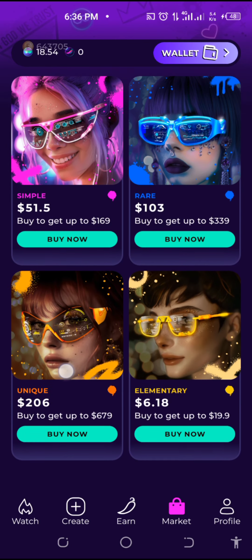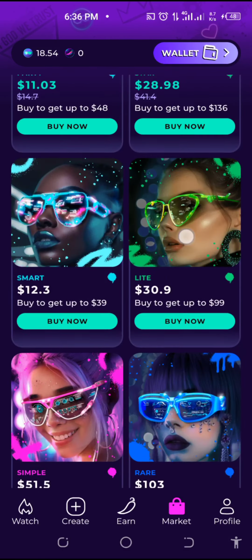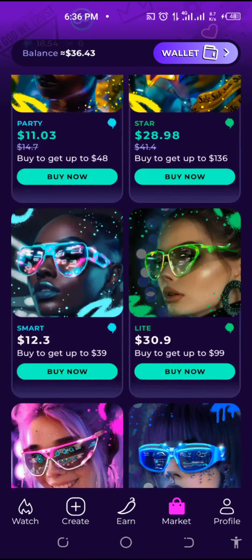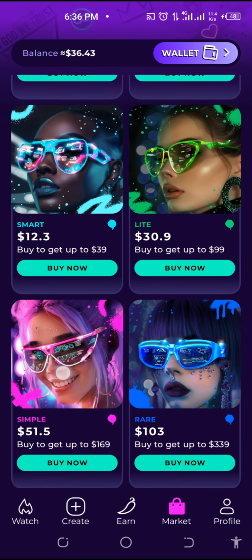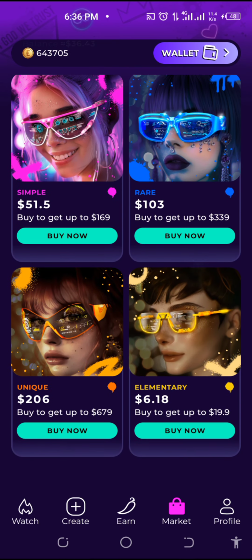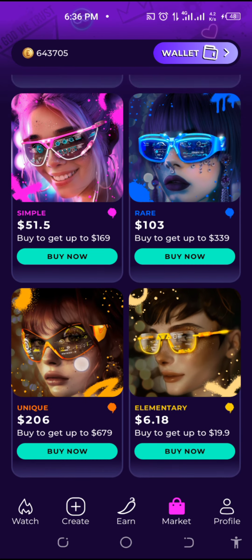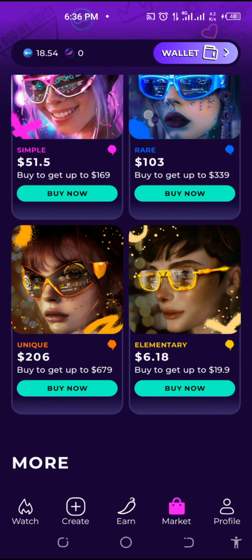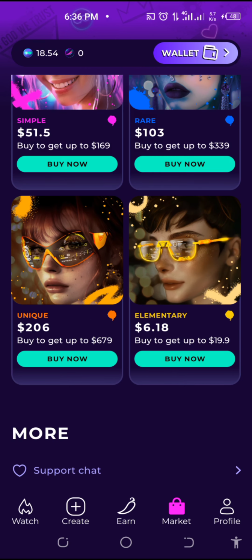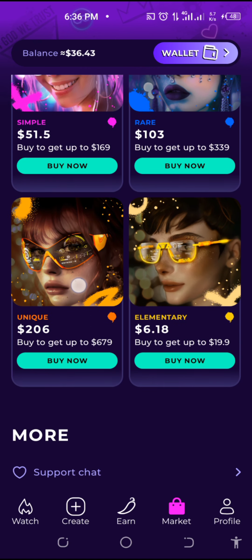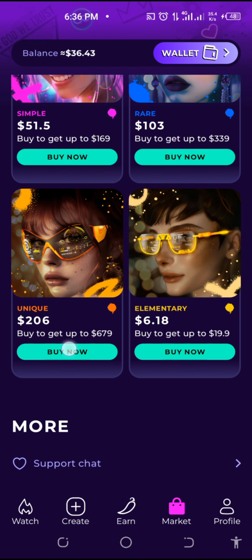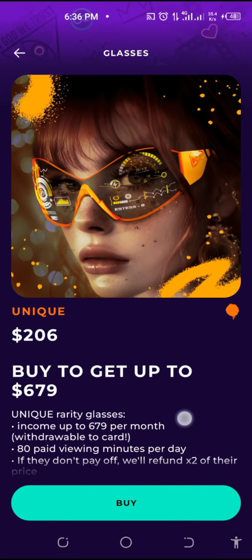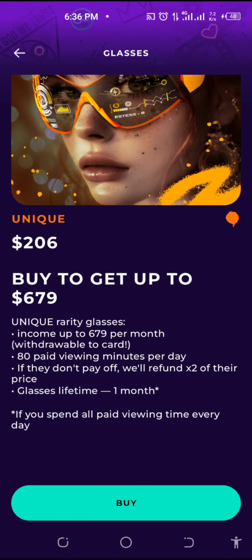I want to buy this unique. So I've made some money. I started with simple, then later I increased it. But now I want to buy this unique, which is 206. If you want to buy it, it's the same way to buy any glasses here. Just click on buy. Then this is 206, buy to get up to 696. So I'll click on buy.